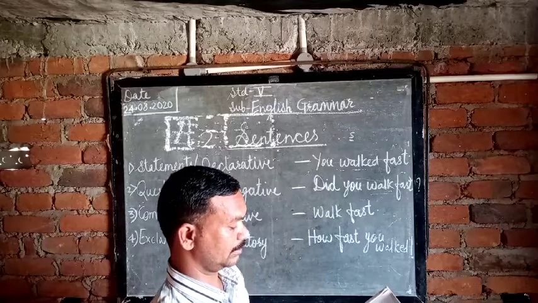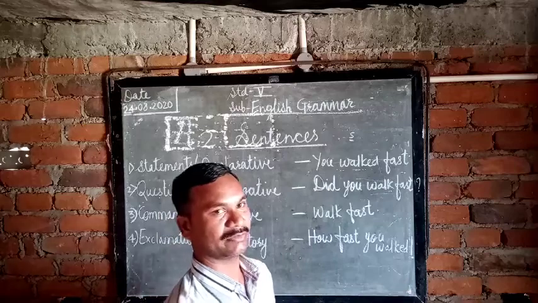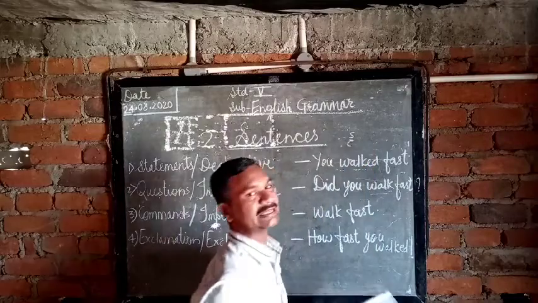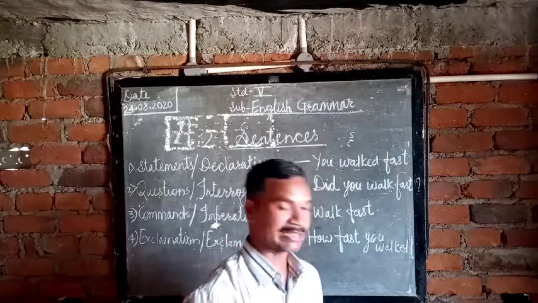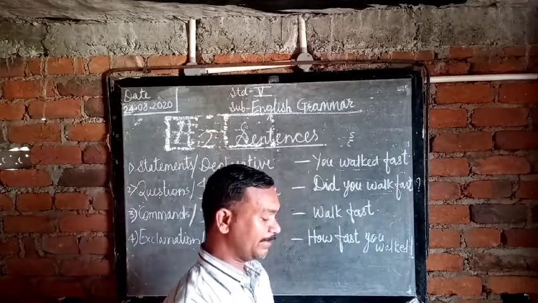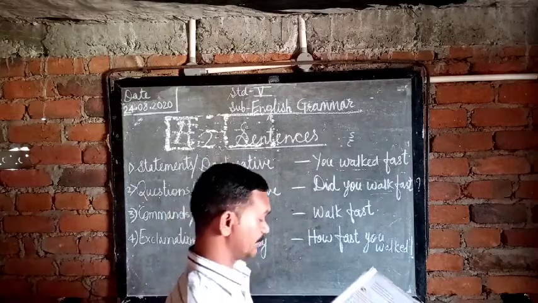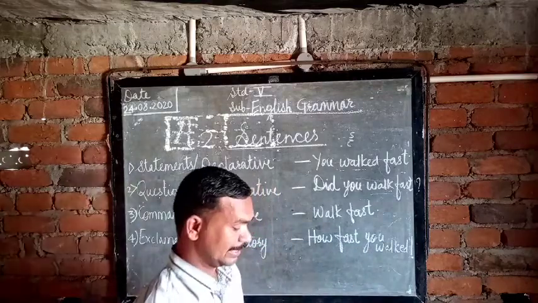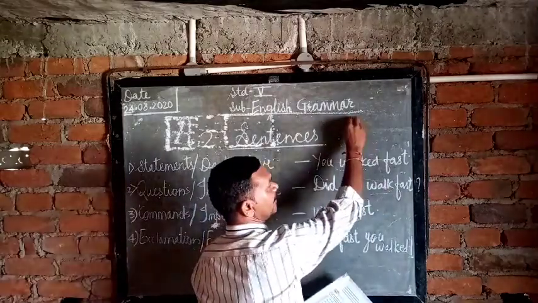Number 4, reply as early as you can. Reply is a verb. So give a full stop and this is C, command. Number 5, did you go to bed late last night? Did, question mark, question sentence. Number 6, they have been playing all day. Give the full stop and this is a statement sentence. Number 7, what lovely flowers these are! Give the exclamation symbol and this is an exclamation sentence, E.